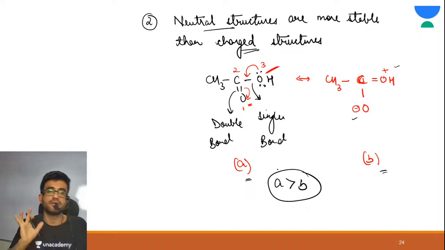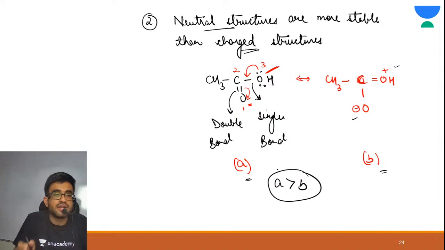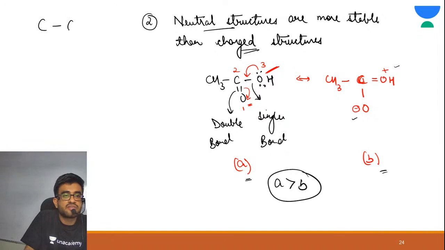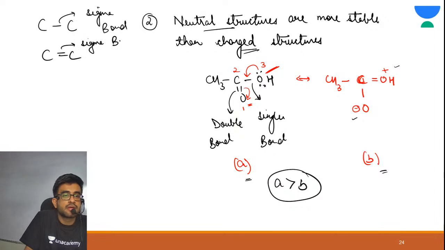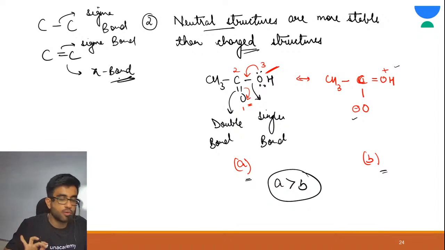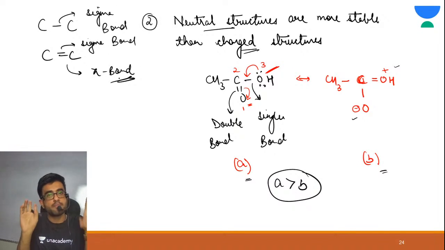Both have 1 pi bond, so we are not able to differentiate on that basis. See, if it is a single bond, this means it has a sigma bond. Pi bond is your second bond. This means it has 1 sigma and 1 pi bond. Got it? So both have 1 pi bond. Now the second rule was neutral structures are more stable than charged structures.